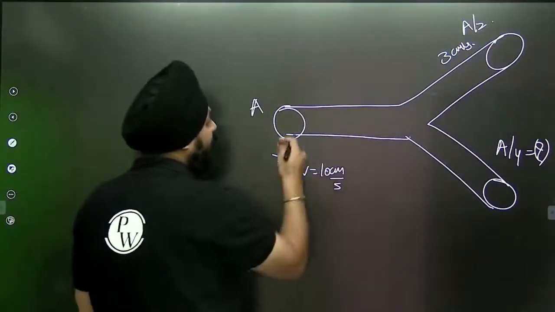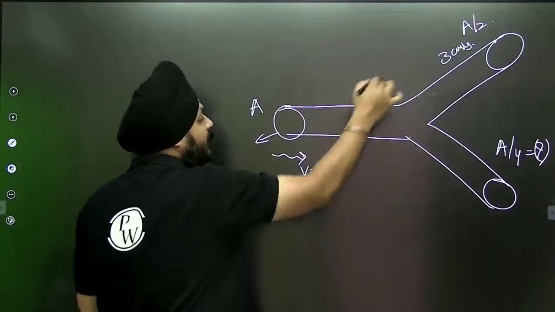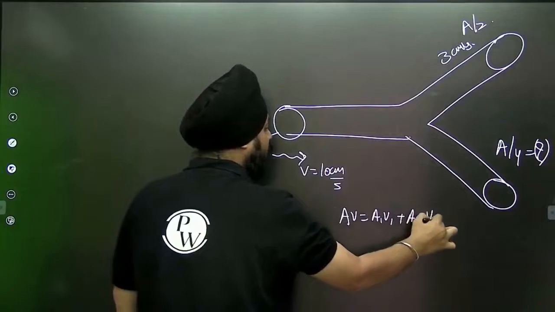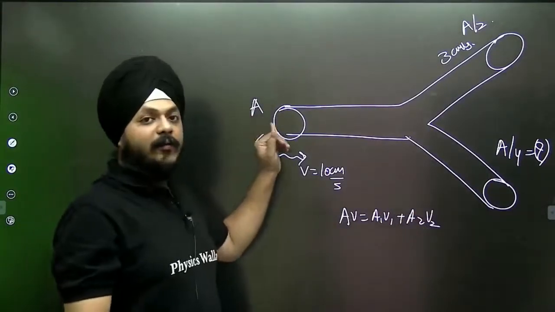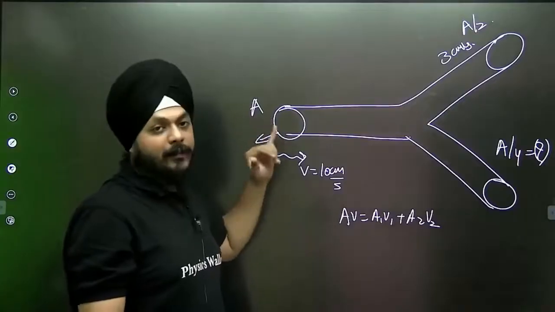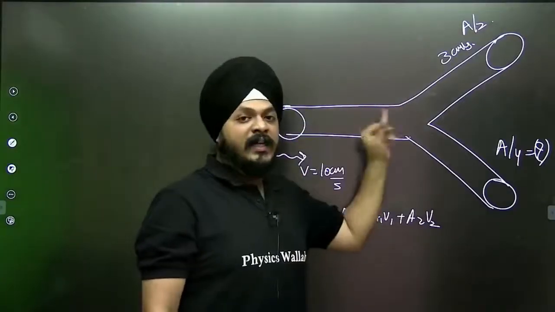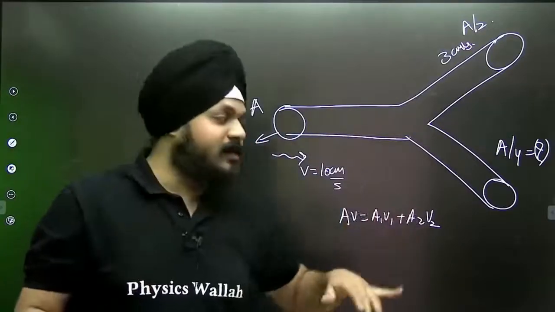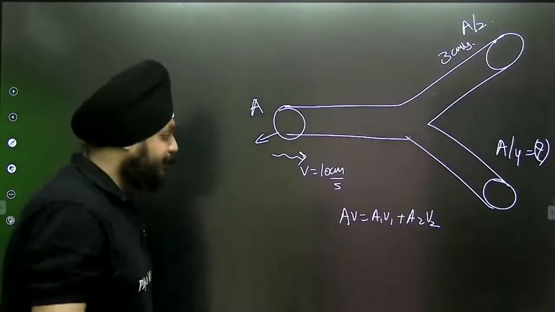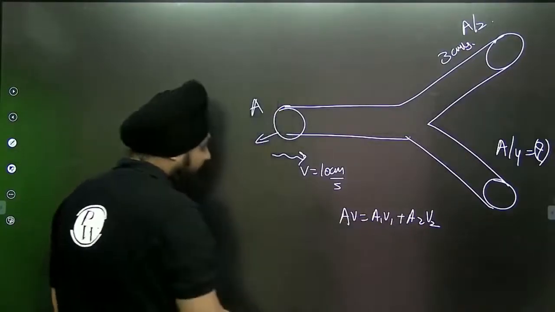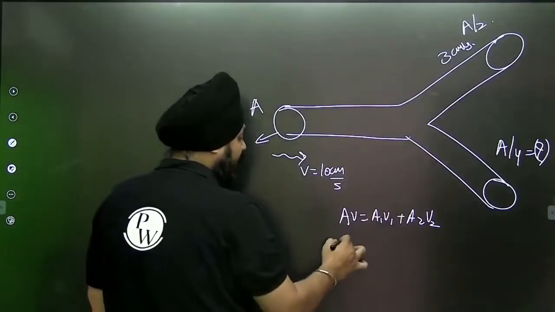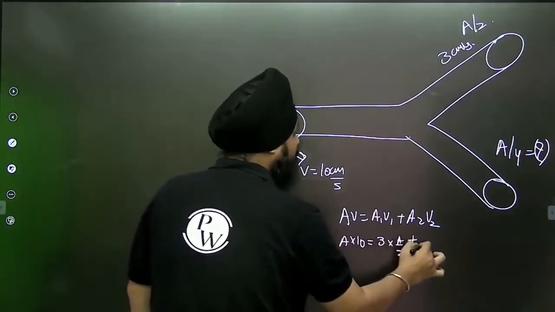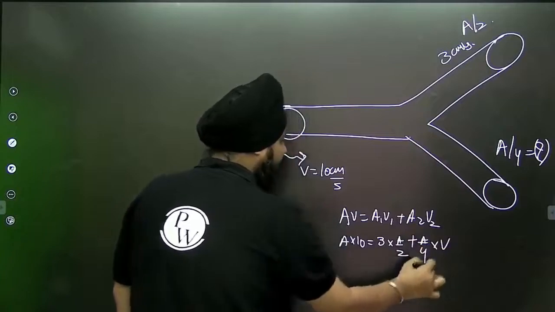Again we are using the equation of continuity. This will be the entrance point and these two are the leaving. So can I consider AV equal to A1 V1 plus A2 V2. Now see, the density when the fluid enters the pipe is rho and it is the same while it is leaving, so the rho will get cancelled. I'm using the direct equation AV, which is equivalent to A1 V1 plus A2 V2. A into 10 is equal to 3 into A by 2 plus A by 4 into V. We need to calculate V.